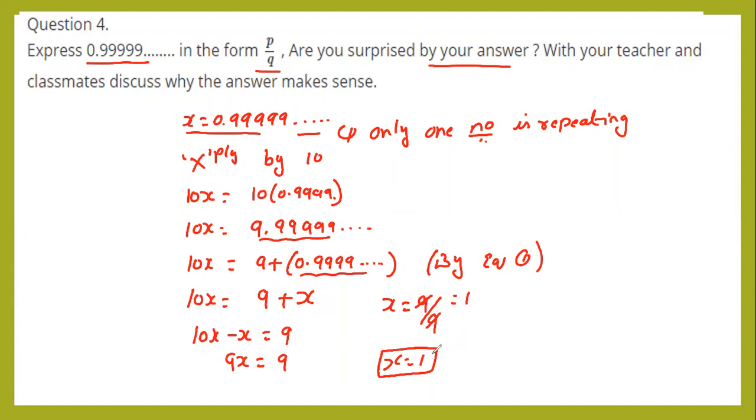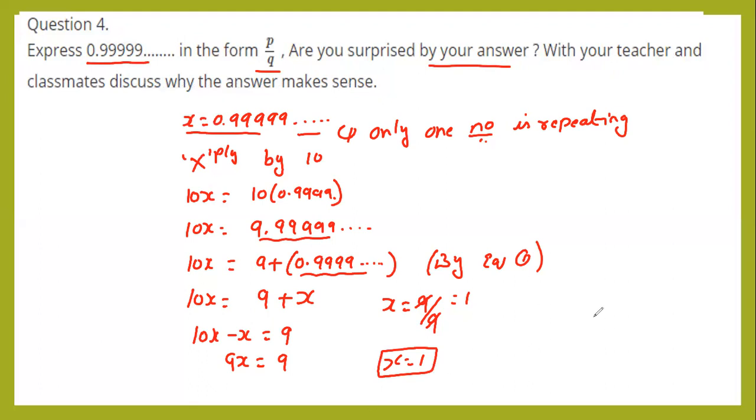How you get 1? 1, it's in the form of P by Q, is 1 by 1. If you divide 1 by 1, can you get 0.999? No. Yes. Are you surprised by your answer? Yes, of course, we surprised by this answer. With your teacher and classmates, discuss why the answer makes sense. Yes, this answer makes sense.